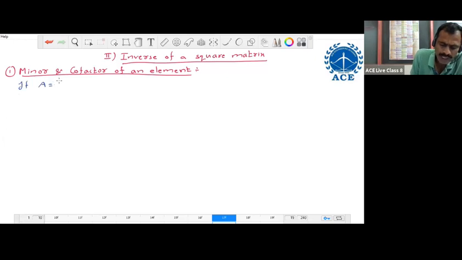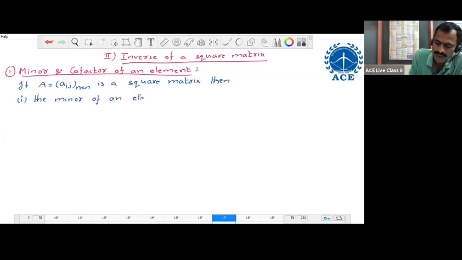If A equal to Aij, n cross n, is a square matrix, then the first bit, minor of an element Aij is capital Mij.